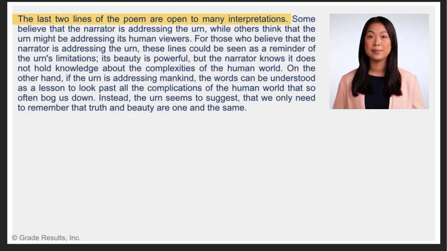The last two lines of the poem are open to many interpretations. Some believe that the narrator is addressing the urn, while others think that the urn might be addressing its human viewers. For those who believe that the narrator is addressing the urn, these lines could be seen as a reminder of the urn's limitations. Its beauty is powerful, but the narrator knows it does not hold knowledge about the complexities of the human world. On the other hand, if the urn is addressing mankind, the words can be understood as a lesson to look past all the complications of the human world that so often bog us down. Instead, the urn seems to suggest that we only need to remember that truth and beauty are one and the same.